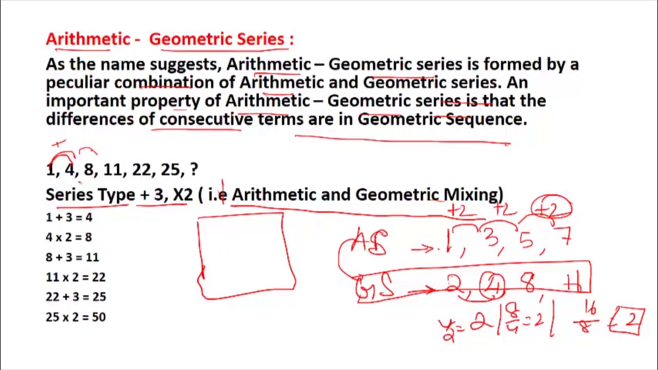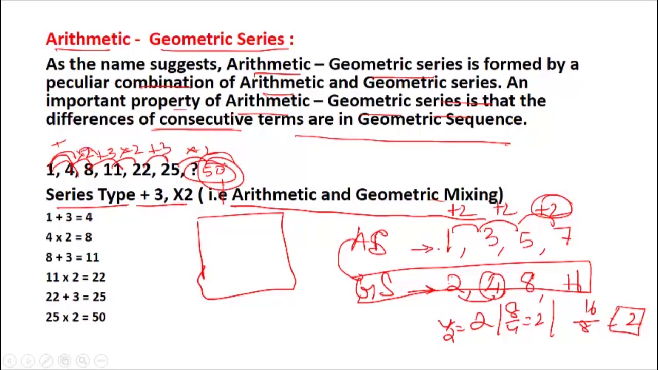So let us see what could be the pattern. 1 plus 3 would give you 4, into 2 will give you 8, plus 3 would give you 11, into 2 would give you 22, plus 3 would give you 25, into 2 would give you 50. So the next value would be 50.